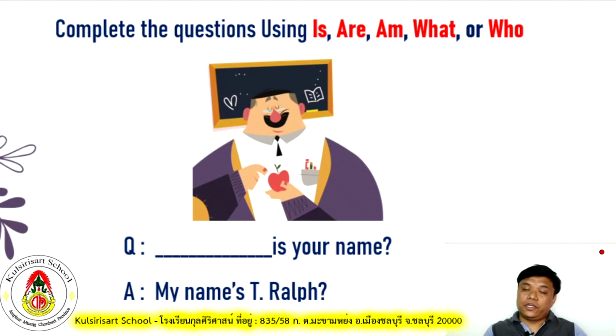But if the question starts with the present be verbs, the answer should start with short answers, yes or no. We have the questions on top and the answers below. Q is for question and A is for answer. Let's try to complete all those questions by understanding the answers or responses below.